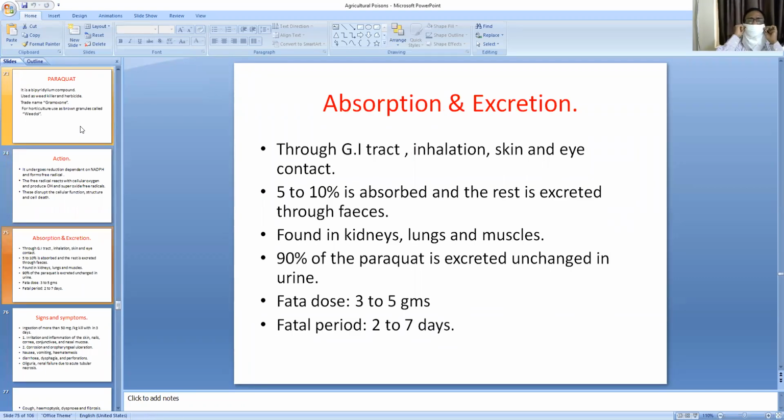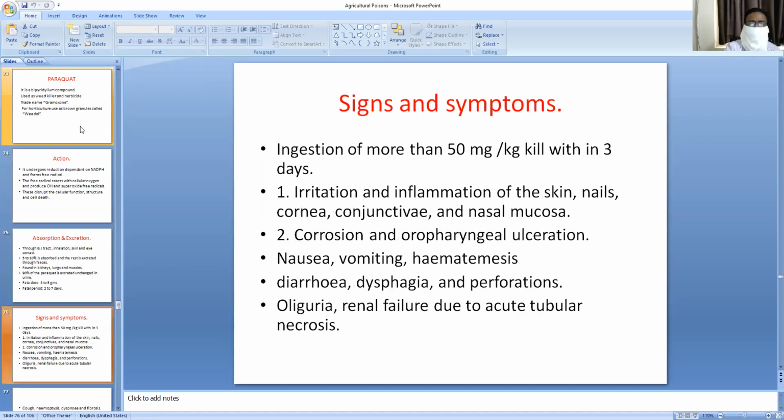What is the absorption and excretion? Through the GI tract, inhalation, transdermal and eye contact, 5 to 10% is absorbed and the rest is excreted through feces. It is found in kidneys, lungs and muscles. 90% of the paraquat is excreted unchanged in the urine. Fatal dose 3 to 5 grams, fatal period 2 to 7 days.